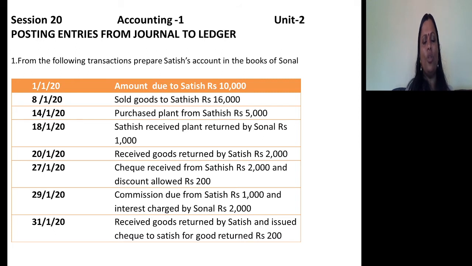Next, 31/1/2020 received goods returned by Satish and issued check to Satish for goods returned rupees 200. See, received goods returned by Satish. Whatever goods were received by Satish were returned, and for that a check is issued. For Sonal it is sales return, try to understand, but for the sales return he issued the check. So what's the journal entry? Journal entry is sales return account debtor to bank account.